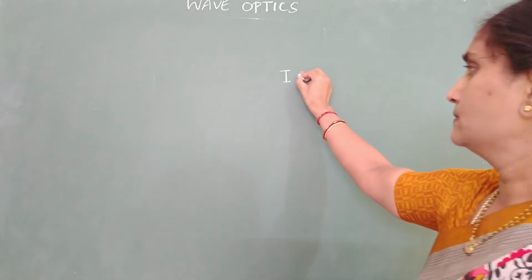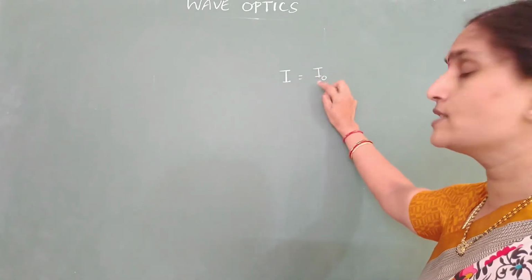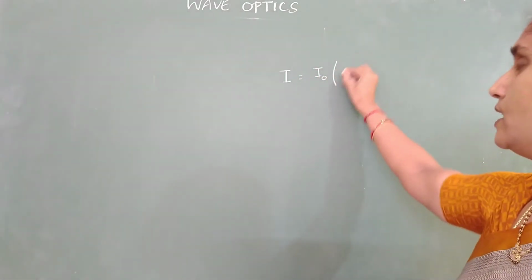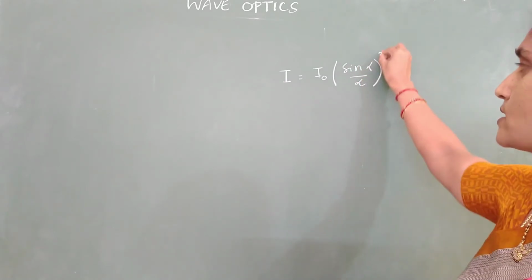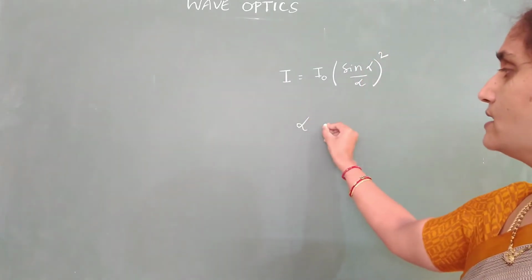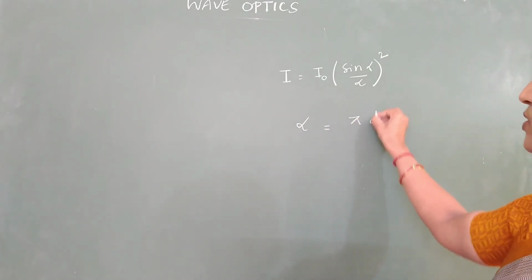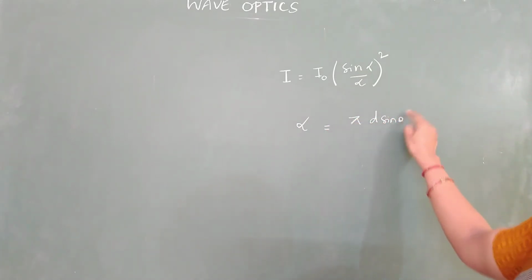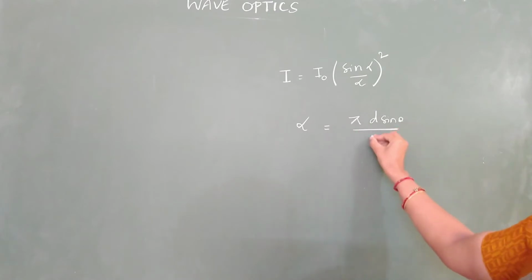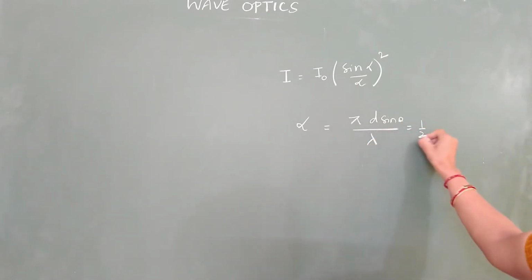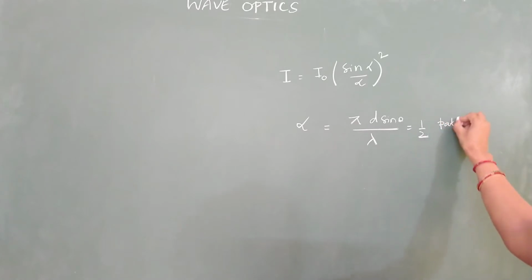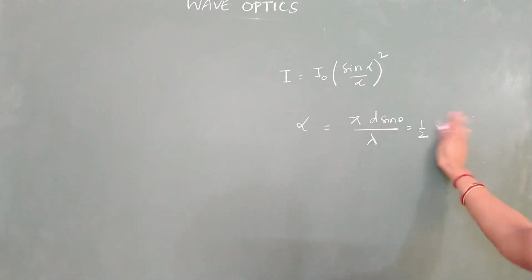I is equal to I naught, where I naught is the intensity of the central maxima, into (sine alpha by alpha) whole square, where alpha is pi into d sine theta divided by lambda. We know d sine theta is the path difference. Observe this relation. It is half of the phase difference.